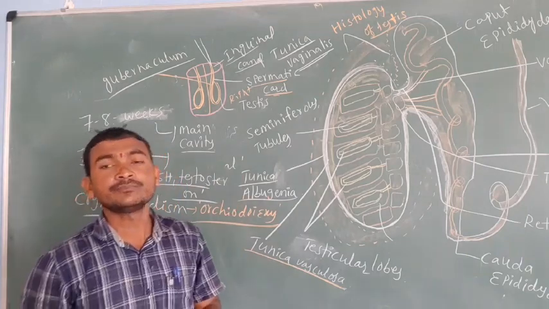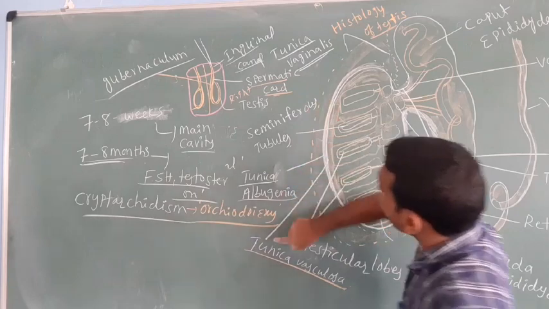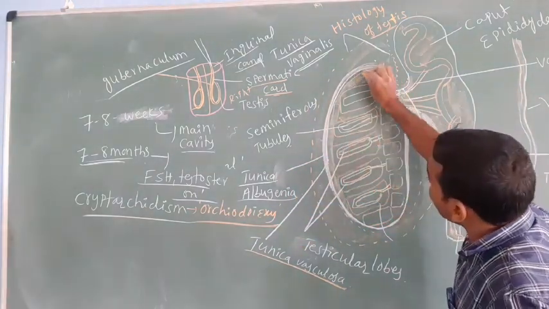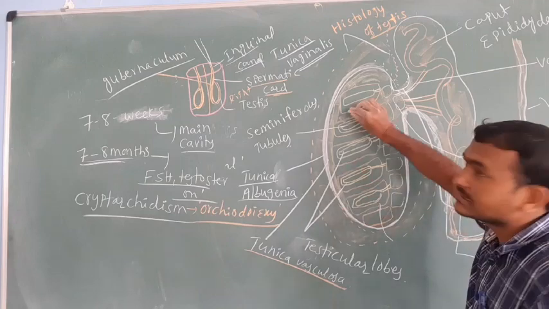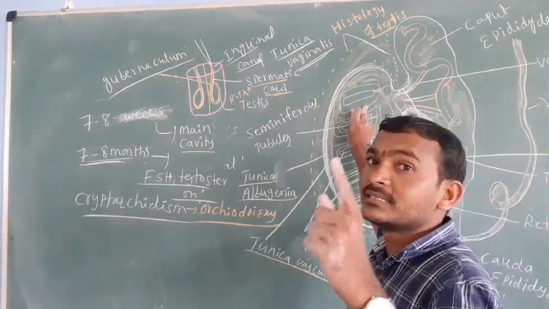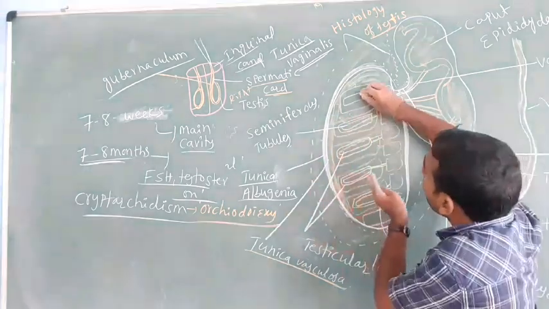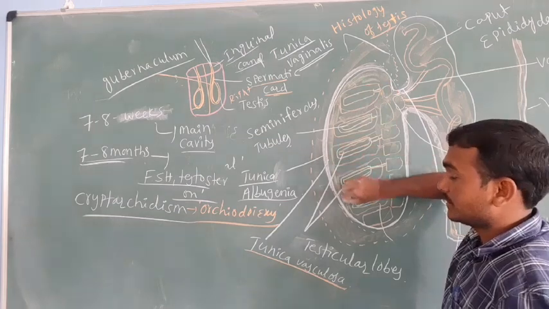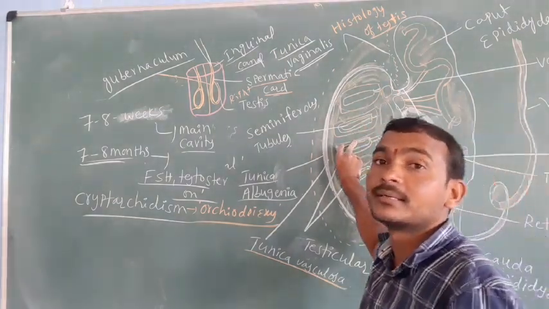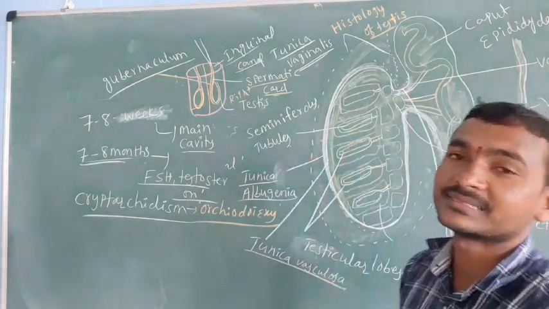The tunica albuginea enters into the inside of the testis and divides the inner part into different chambers, or compartments, about 250 compartments.